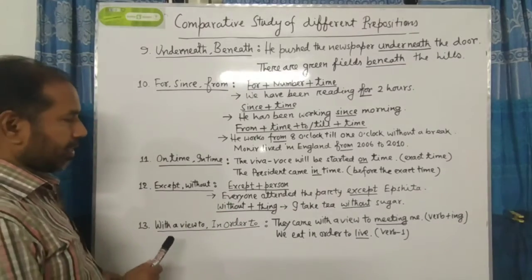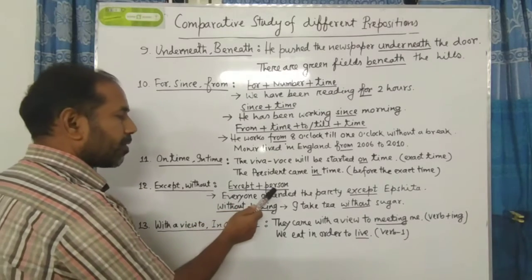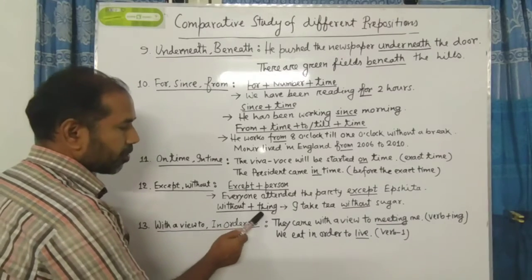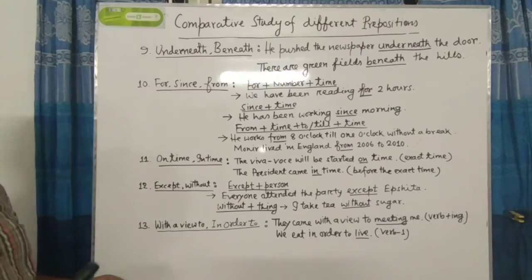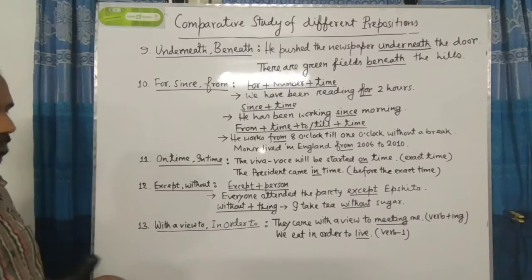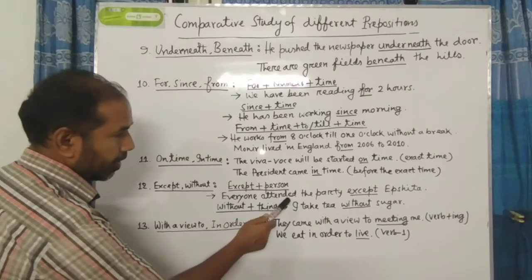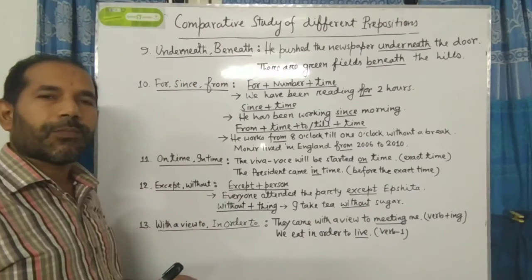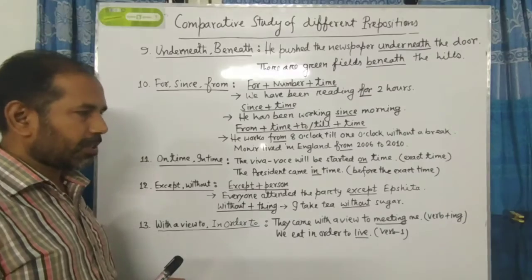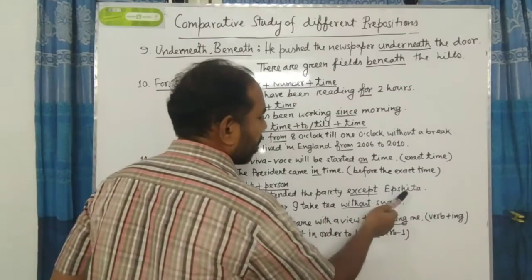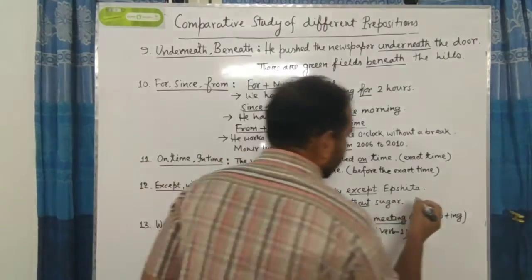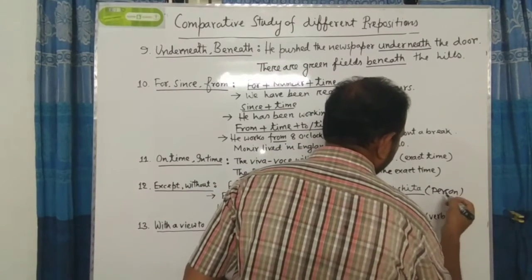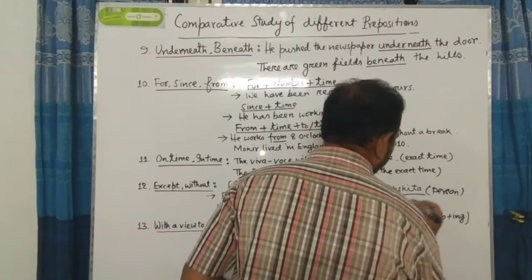So here we can say that after the word except, we have to use a person. After the word without, we have to use a thing. Let us notice the example. Everyone attended the party except Ipsita. Ipsita is the name of one person. So for this reason, after the word except, we have used a person. Please notice the example.